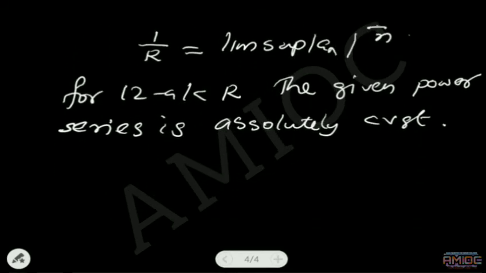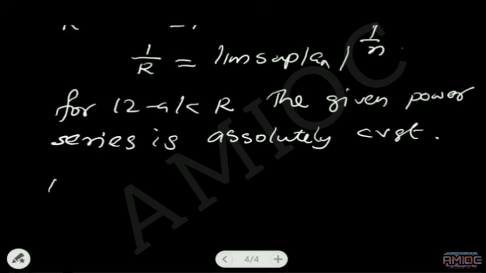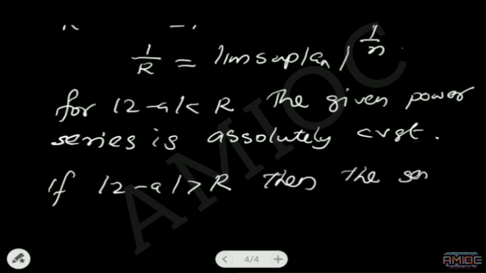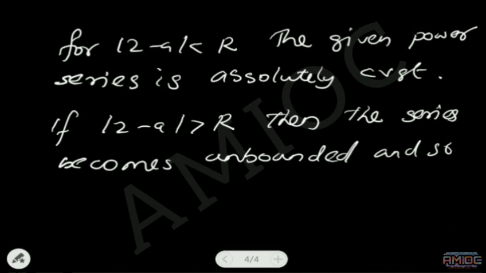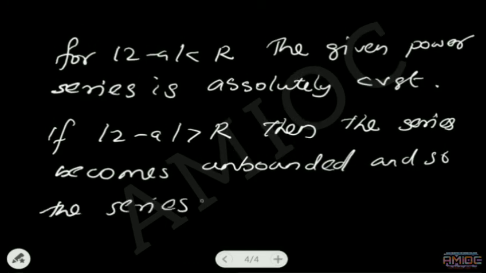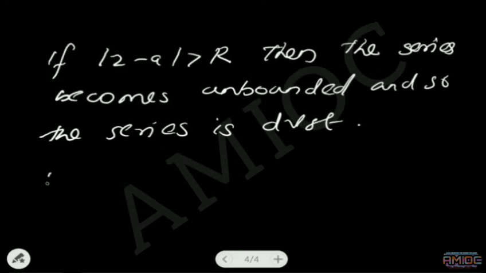Also, we can show that if mod z minus a is greater than r, then the series becomes unbounded. The series is unbounded, and so the series is divergent.